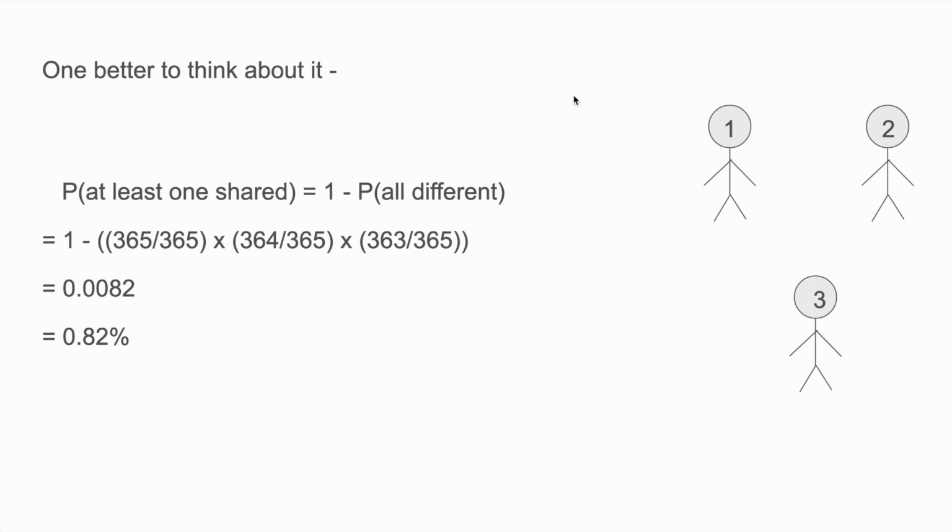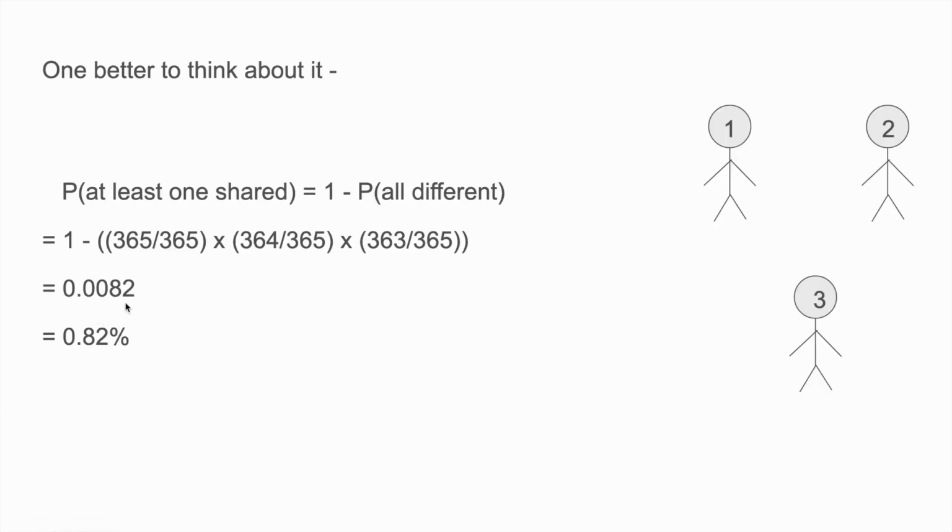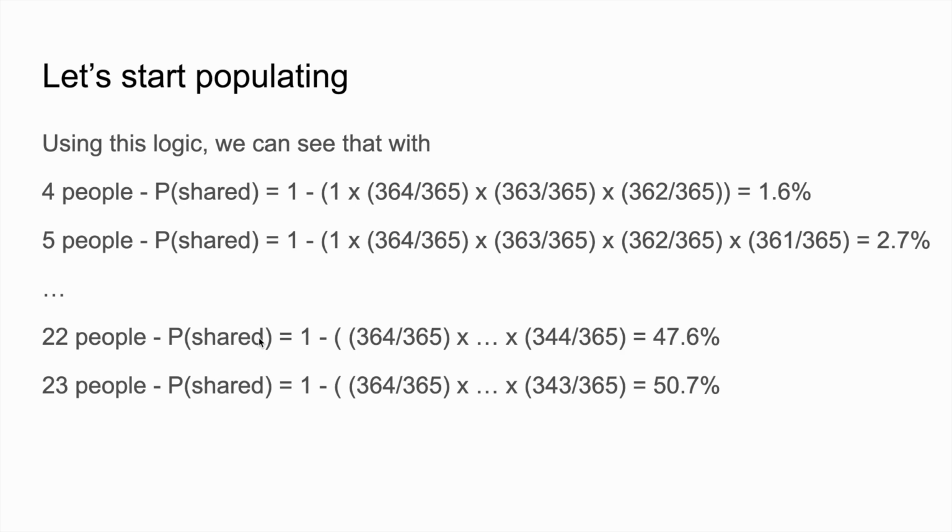So the probability that they're all different, how does this work? Person A can choose any day of the year, so he'll choose the 1st of January, and then person B must choose any day other than the 1st, so let's stick to the 2nd of January. Then person C has got only 363 options left, which is any day other than 1 or 2, which gives us, once again, 0.0082 or 0.82% probability. So now that we have got this cleared up, we can start adding some people.